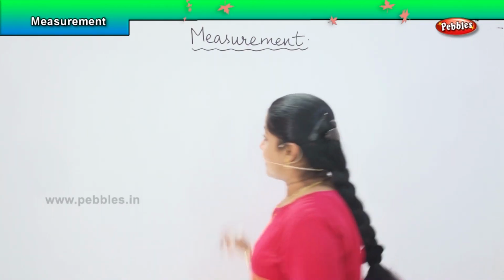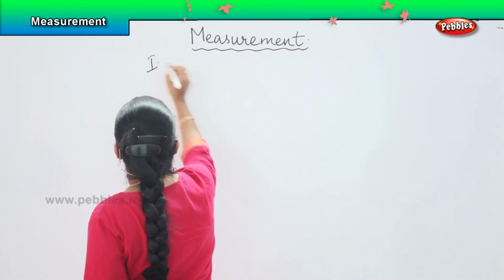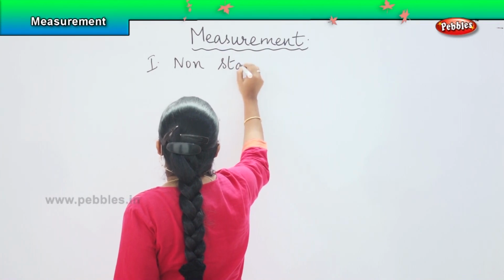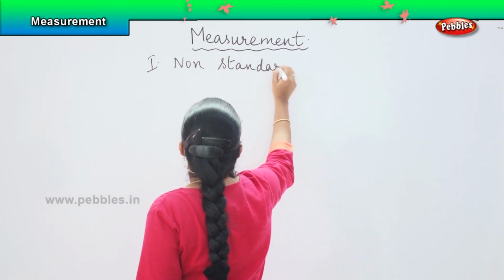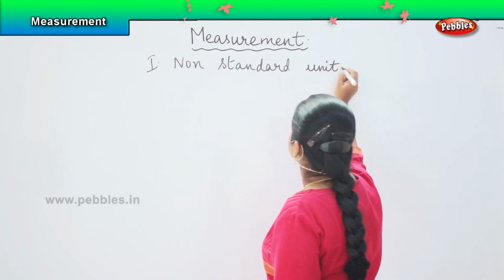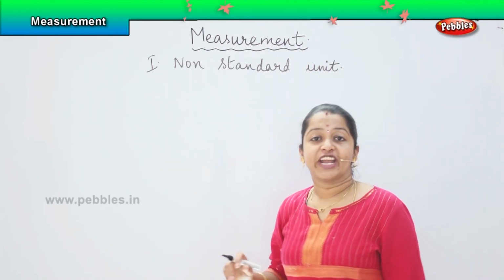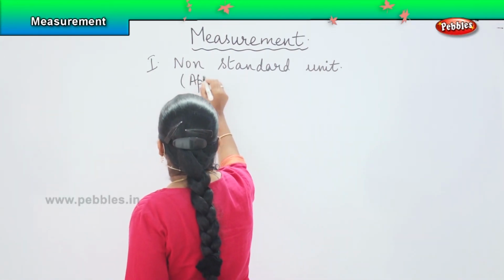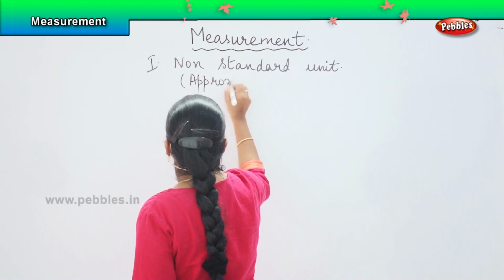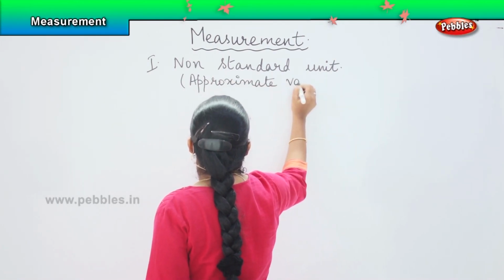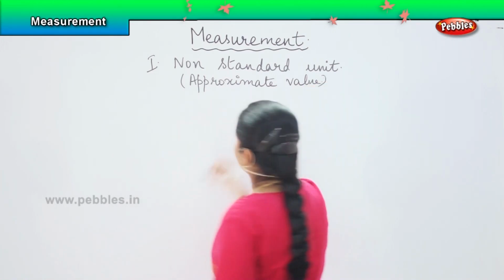Okay. So as the name suggests, the first one is the non-standard unit. Which means that you cannot use these values when you have to find an exact answer. They will only give us an approximate value.